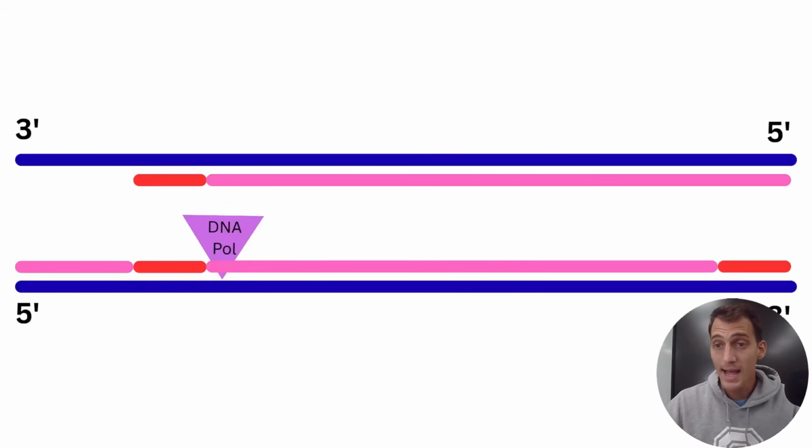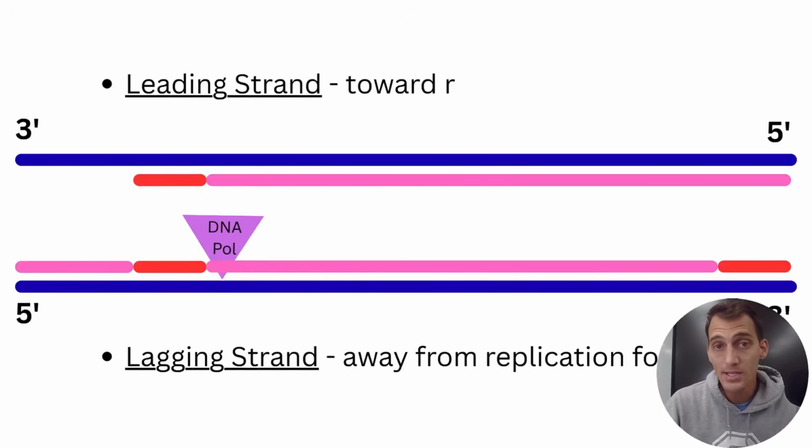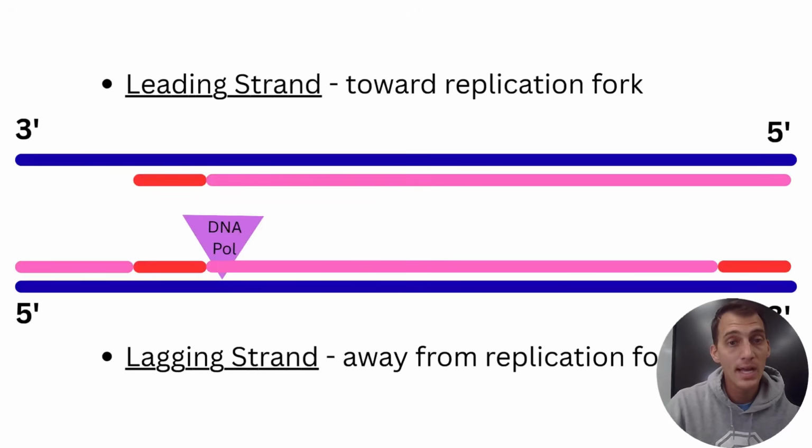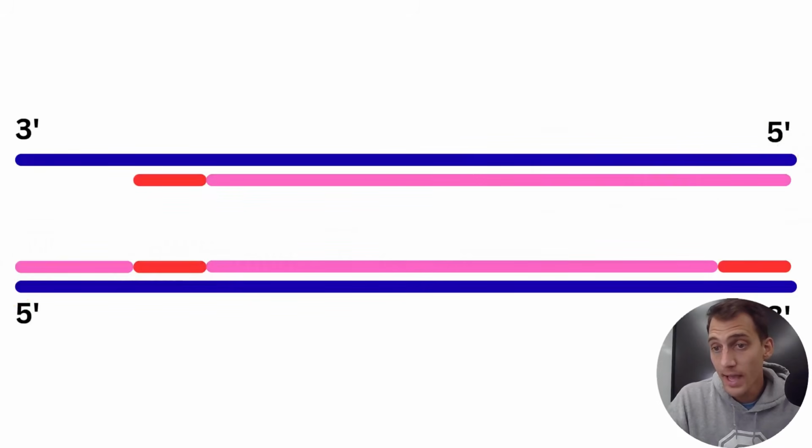Okay, so this bottom strand has to be put together piece by piece, but this top strand, DNA polymerase can just slide along and make DNA in one continuous strand. The bottom one that has to be built a piece at a time is what's called the lagging strand, because it has to work backwards, going away from the replication fork. The top one is called the leading strand, and it can just go towards the replication fork. The lagging strand is built piece by piece, and the leading strand is all in one fell swoop because it's working in the same direction as helicase. So that's the difference between lagging and leading.